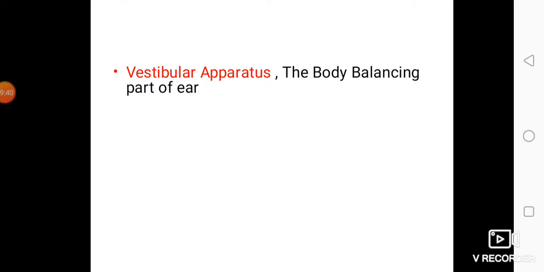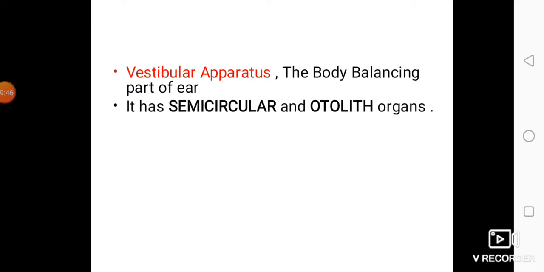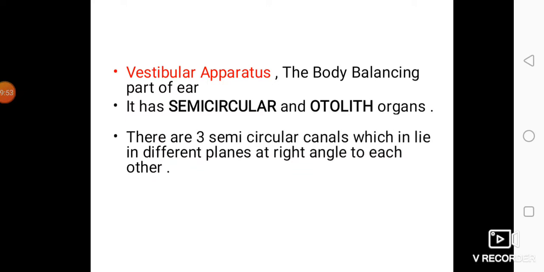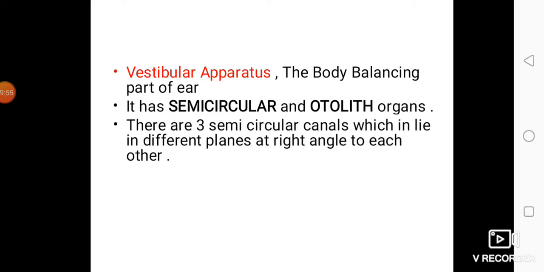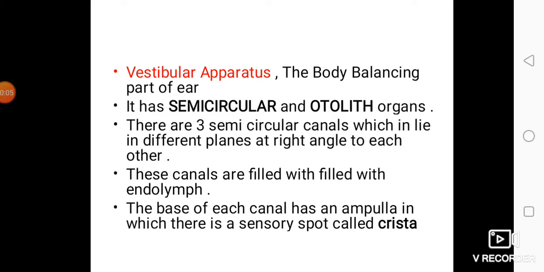Vestibular apparatus is called the body balancing part of the human ear. The body balancing part of the human ear has how many parts? It has semicircular canals and otolith organs. The semicircular canals are three, which lie at different planes at right angles to each other. These canals are filled with endolymph. All the three semicircular canals are filled with endolymph.